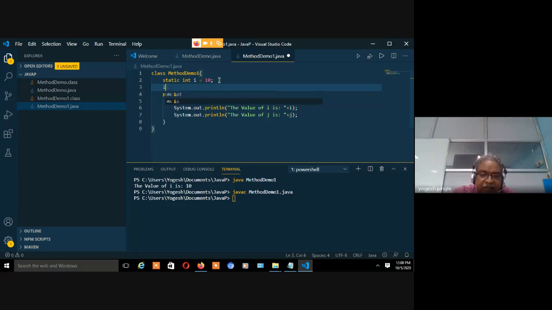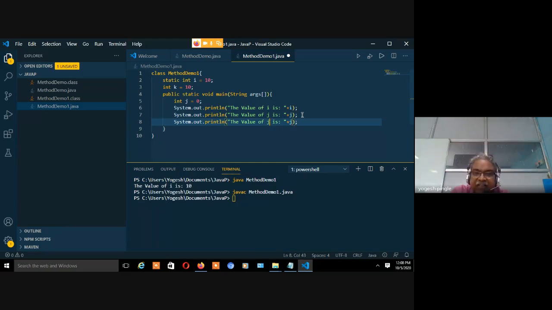So let's say if I'm having here k variable, which is initialized but which is outside the main, outside the static. Can I declare like this? First of all, non-static variable can I declare within a class, not within a method? So can I do it? Let's see. Again, you do the same thing, but now we are having k.